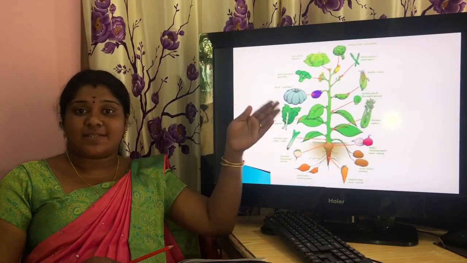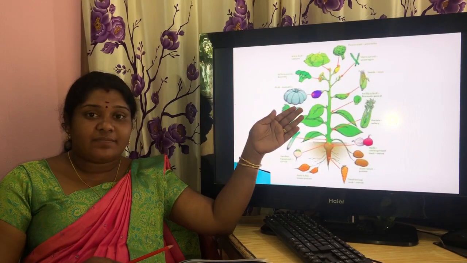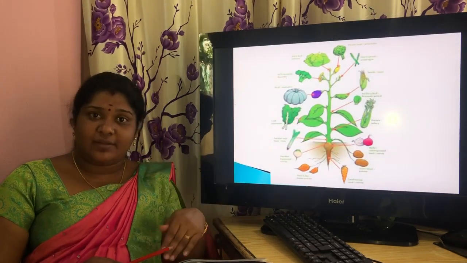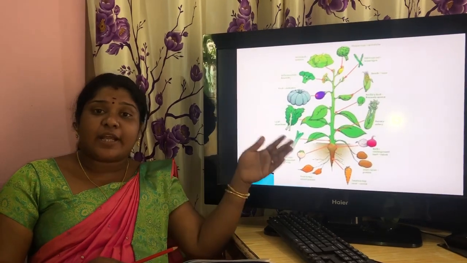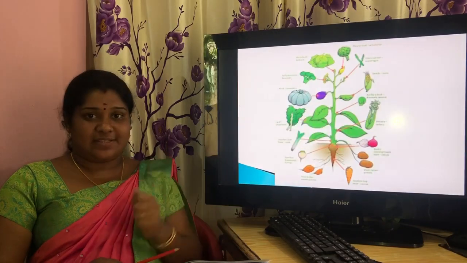Some plants store their food in the leaves, roots and stems, which we are consuming. Animals and human beings are consuming the food items that are stored by the plants.